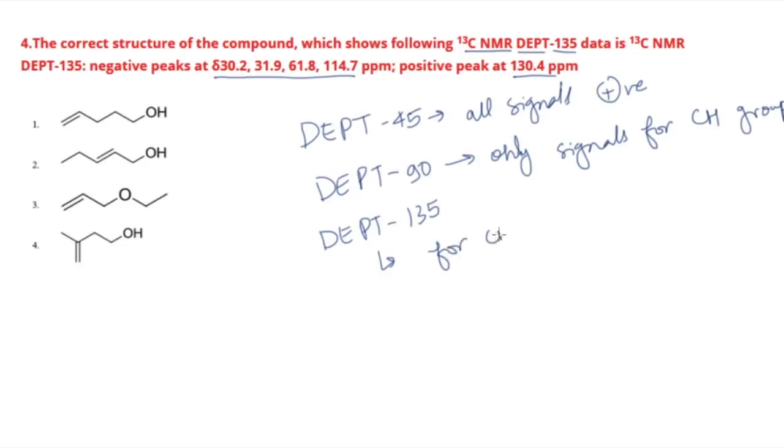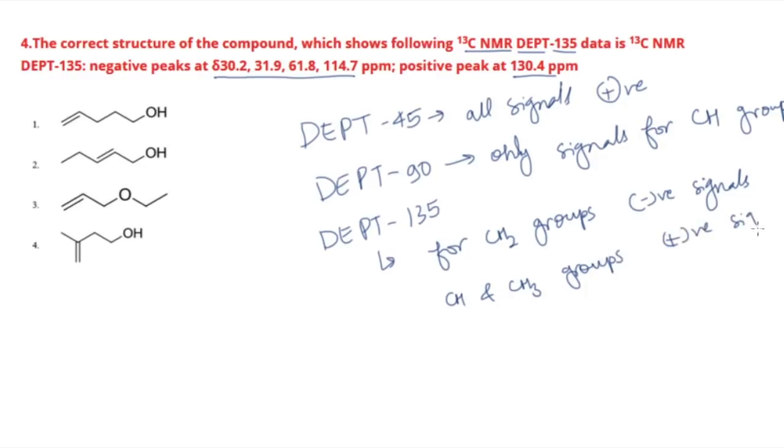For CH2 groups it gives negative signals, whereas it gives a positive signal for your CH and CH3 groups. So if you have CH or CH3 groups, you will get positive signals. This is how all these DEPT experiments work.